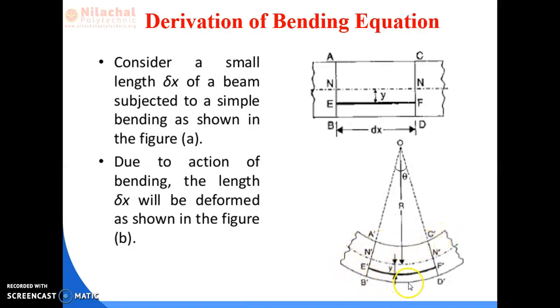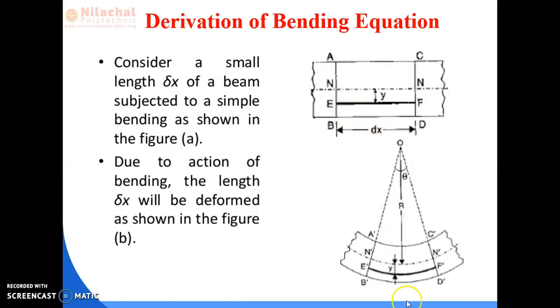This is the bottom layer, this is the top layer. Now the top layer is going to be compressed and the bottom layer is going to be increased or expanded.